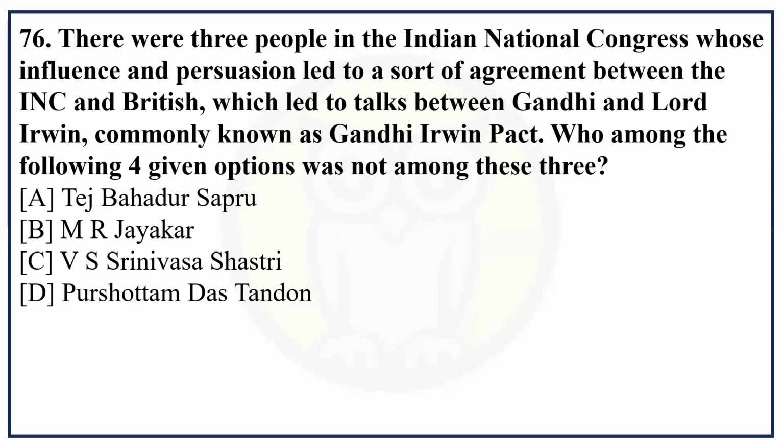There were three people in the INC, the Indian National Congress, whose influence and persuasion led to an agreement between the INC and the British, which led to talks between Gandhiji and Lord Irwin, commonly known as the Gandhi-Irwin Pact. Who among the following four options was not among these three? Purushottam Das Tandon is the correct answer. Option D is correct. These three were there.